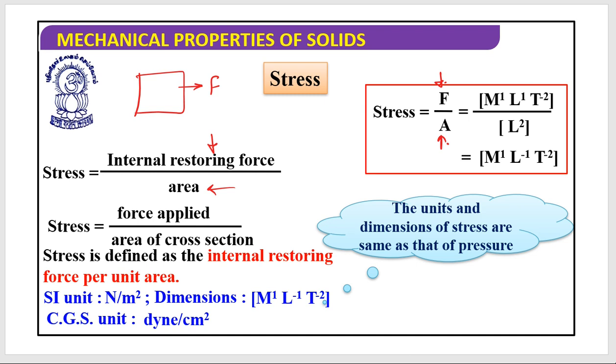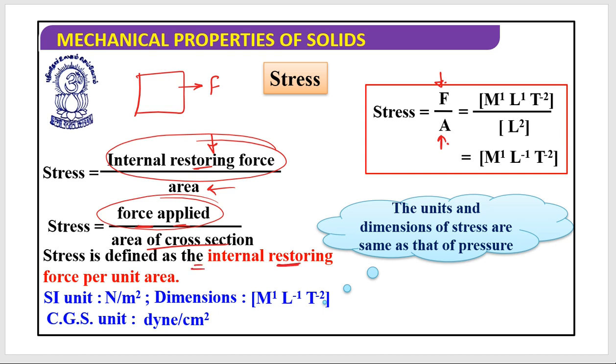But we can also use the applied force divided by the area of cross section, because the internal restoring force and the applied force are equal. Since it's an elastic body, please remember that the deforming force, that is, a force which tries to change the shape and size of a body, will be the same as the internal restoring force.